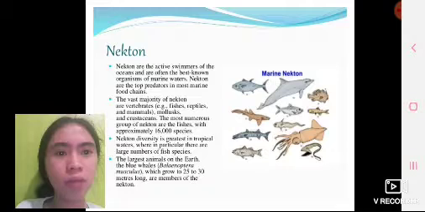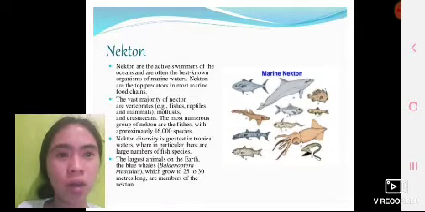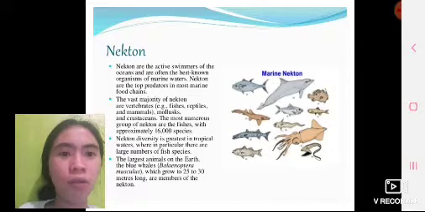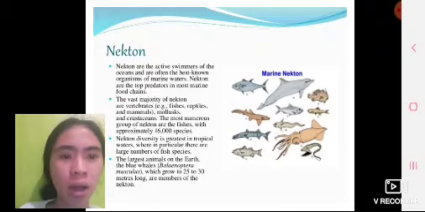Nekton are the active swimmers of the ocean, and are often the best known organisms of marine waters. Nekton are the top predators in most marine food chains. The vast majority of nekton are vertebrates. Example fishes, reptiles, and mammals. Mollusks and crustaceans are also nekton.